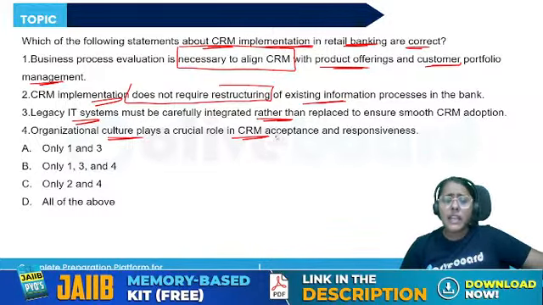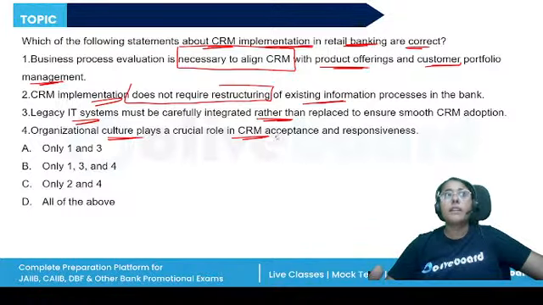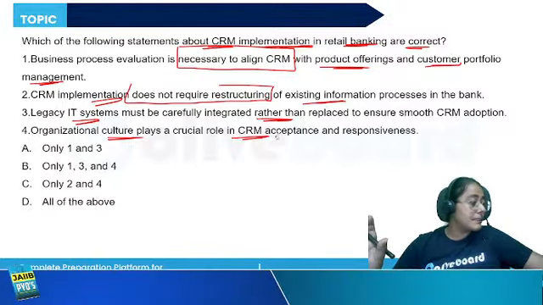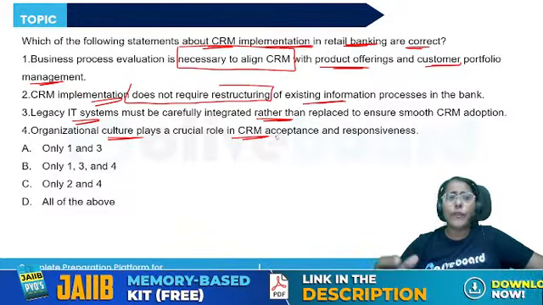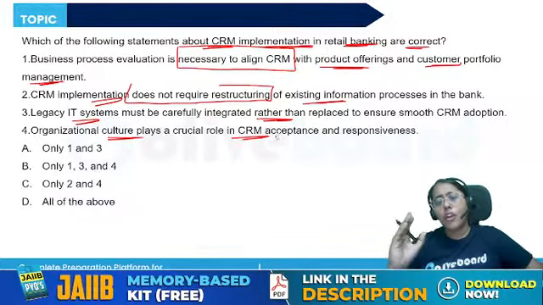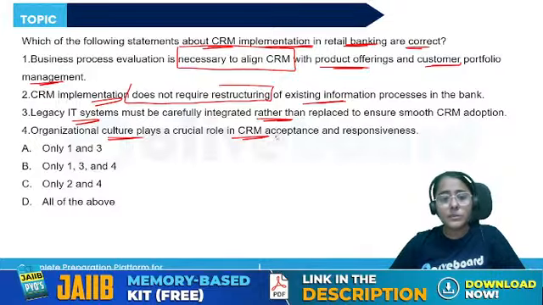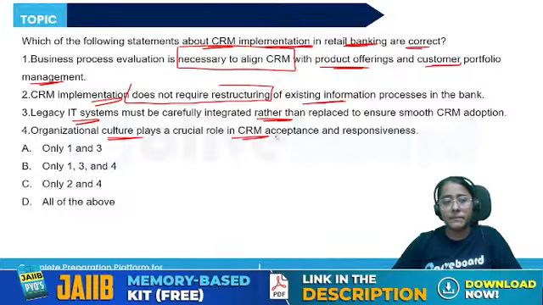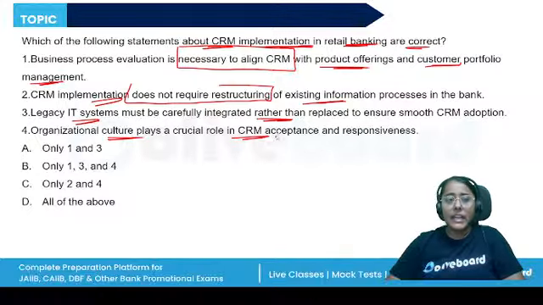What is CRM? Basically, having a 360-degree view of the customers, understanding their needs and requirements, then creating products that will satisfy their needs, with the highest satisfaction possible, prompt and quick service. We should not mis-sell any product to them. All of these come under customer relationship management, right? So statement 1 is correct.